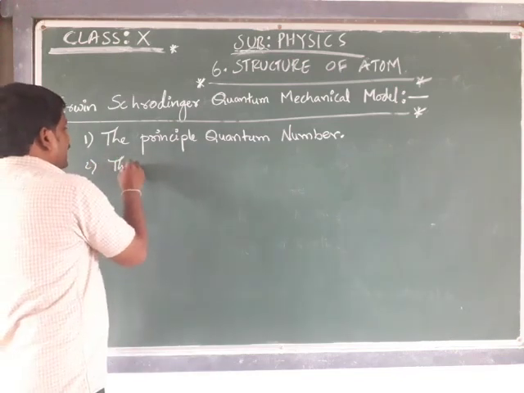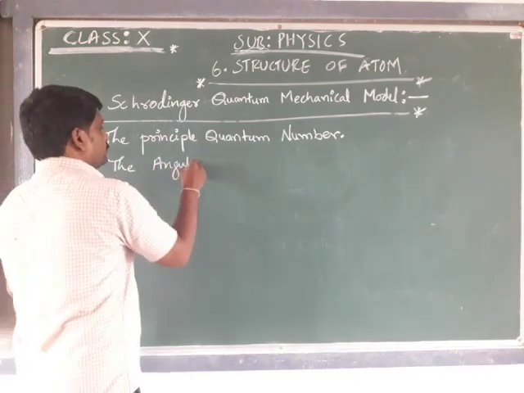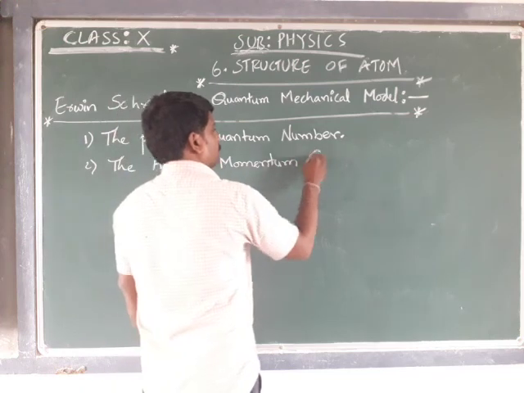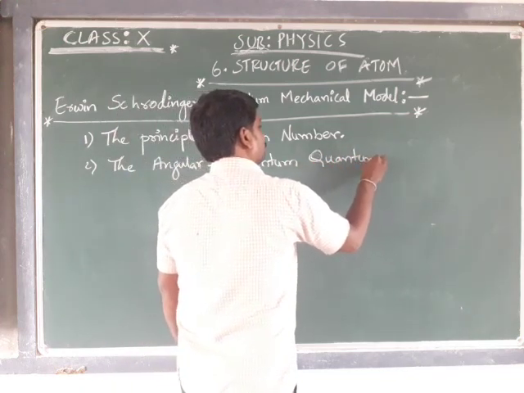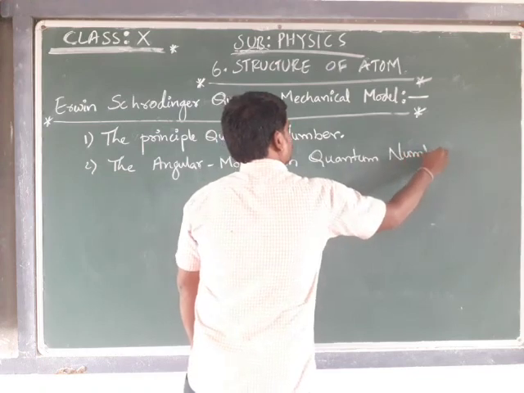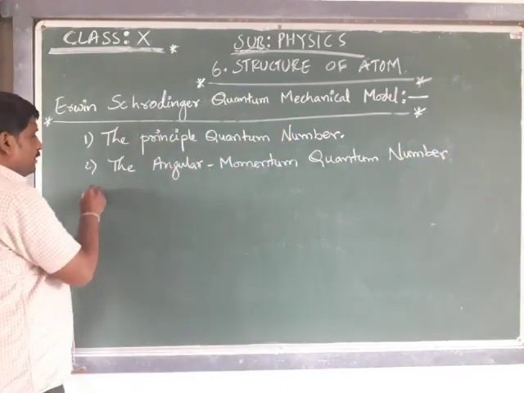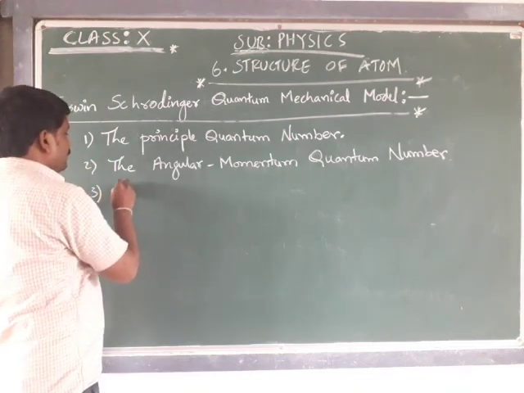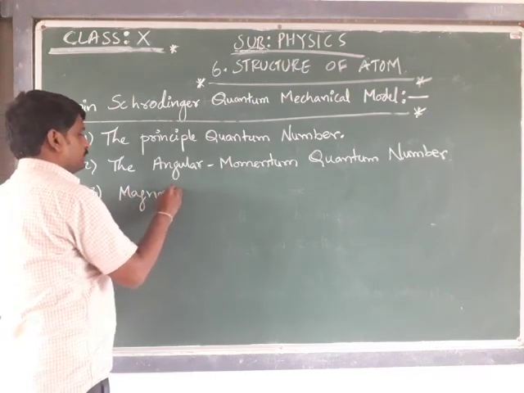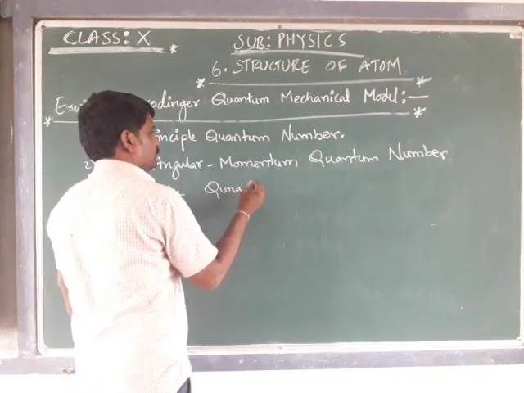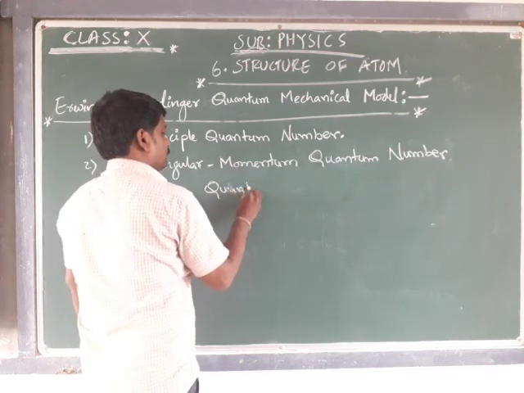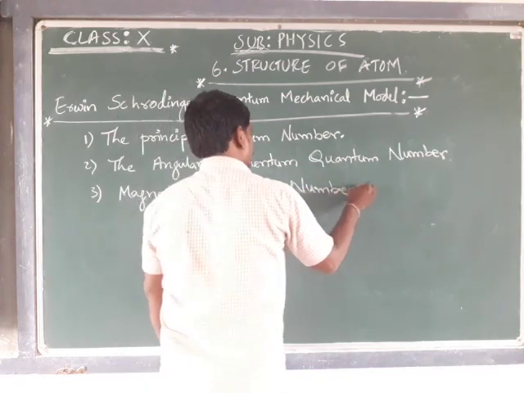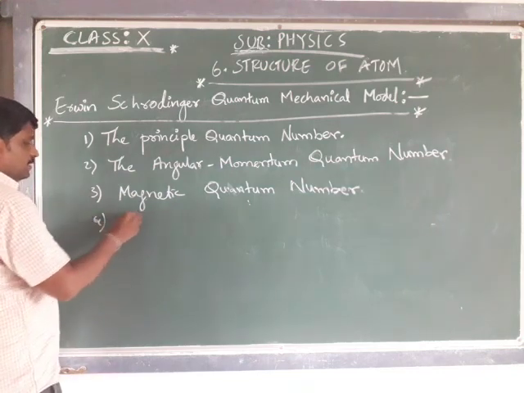The second one is the angular momentum quantum number. The third one is the magnetic quantum number. The fourth one is the spin quantum number.